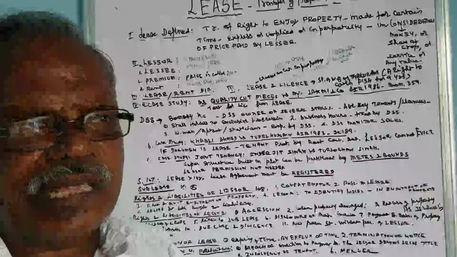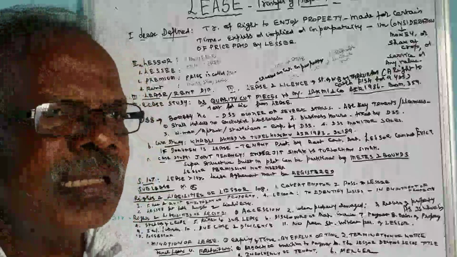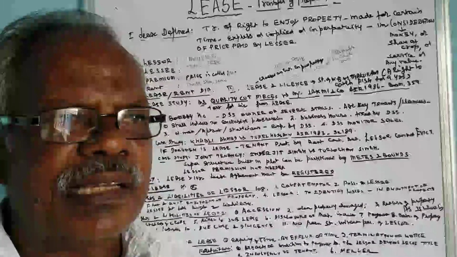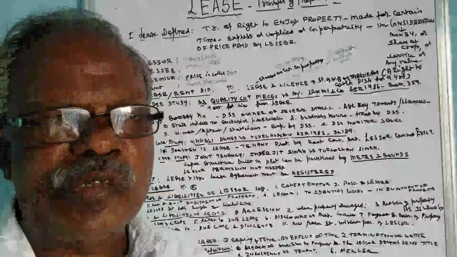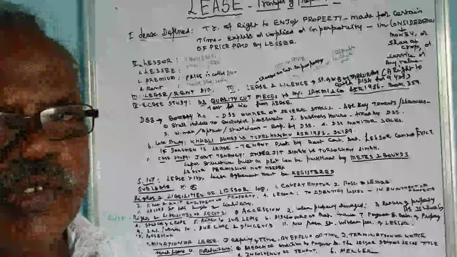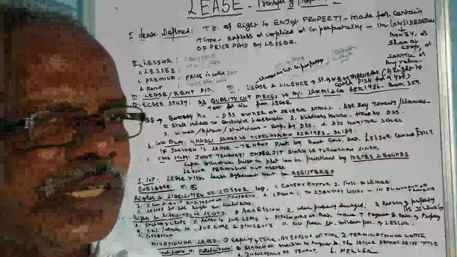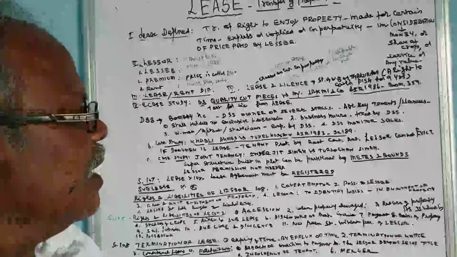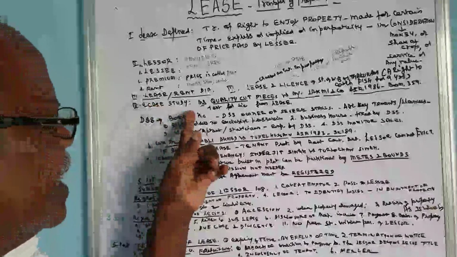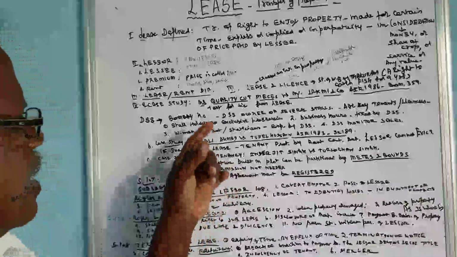Like that, license, for example in railway stations, on the platforms there will be a lot of stalls. There they give permission to run the stalls, that is also called a license. That is, the exclusive right is not with the person who is taking the license.